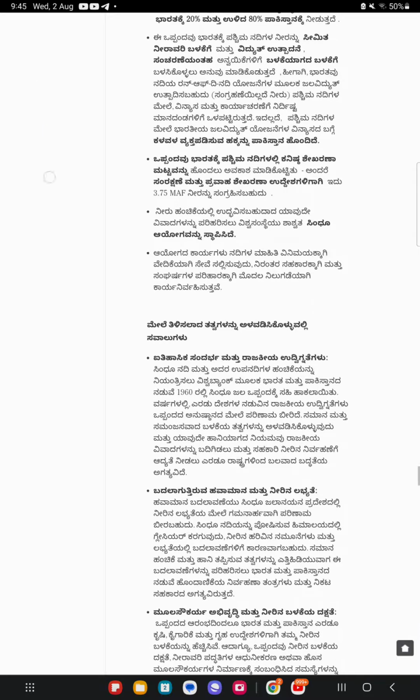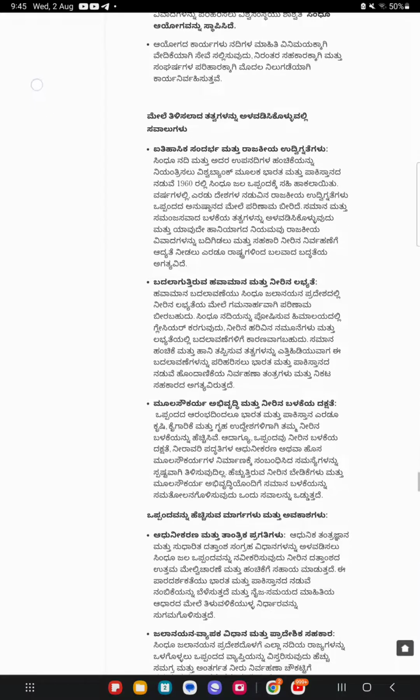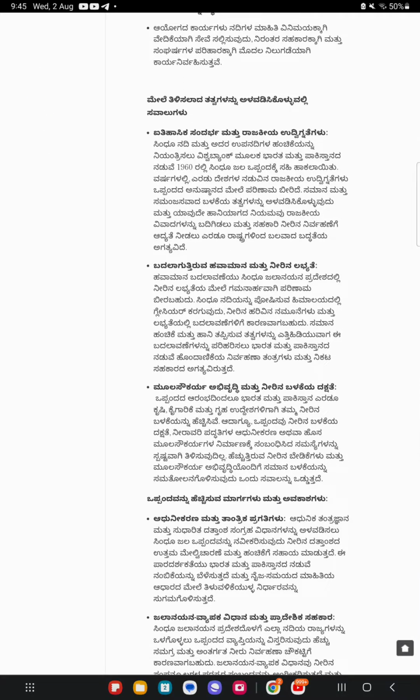Challenges in incorporating the aforementioned principles. Historical context of political tensions. The Indus Waters Treaty was signed in 1960 between India and Pakistan, facilitated by the World Bank to govern the sharing of the Indus River and its tributaries. Over the years, political tensions between the two countries have affected the implementation.